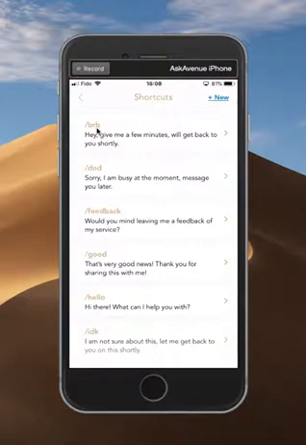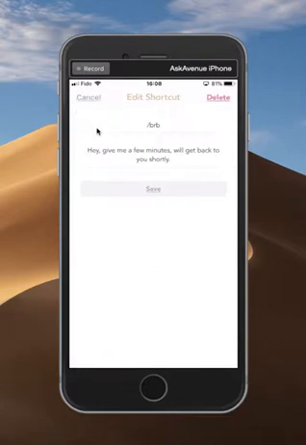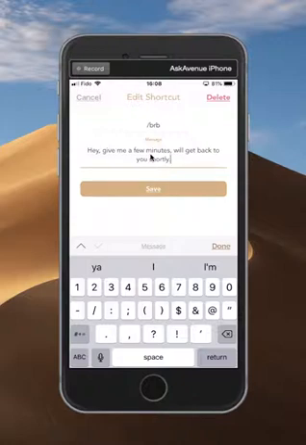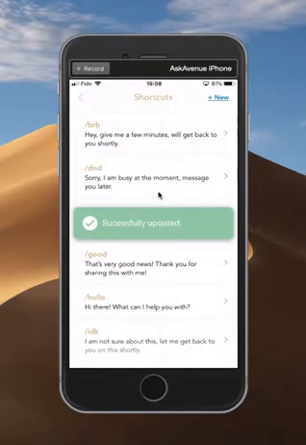Let's try to customize the BRB one here. You actually just tap on it, it opens it up, and if you tap on the actual message there, it's going to pull up your keyboard. And look, you can just go ahead and edit anything accordingly. Just make sure you have no typos and whatnot. And then you just need to click Save so you can customize that there. Okay? Hope that made sense there.